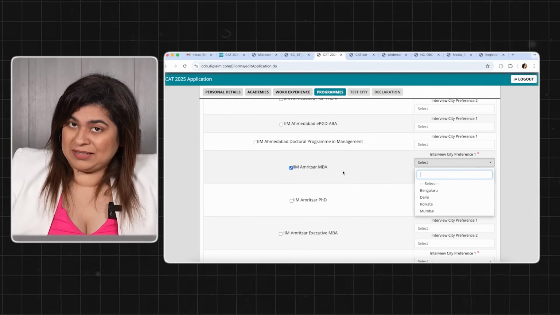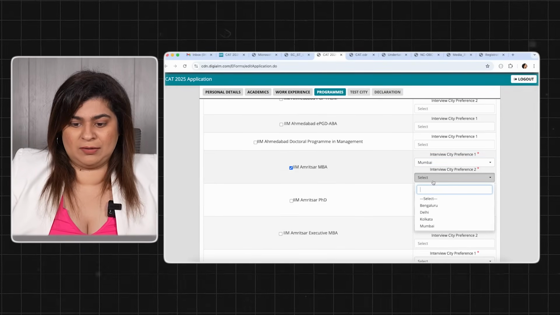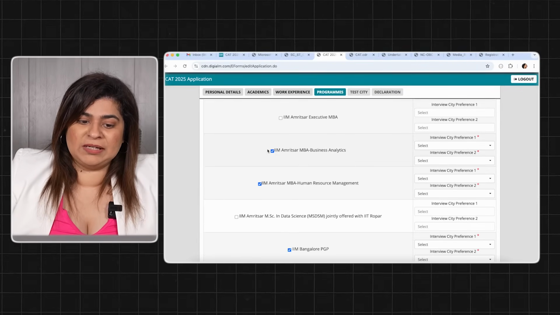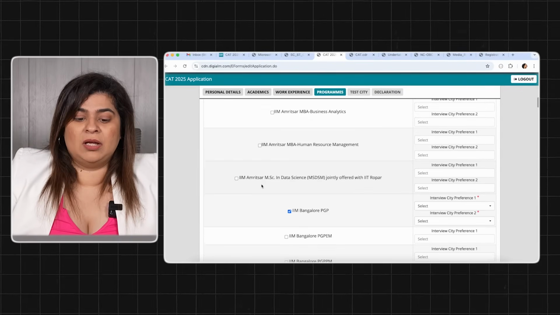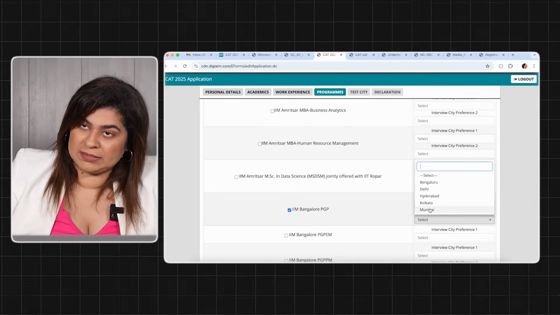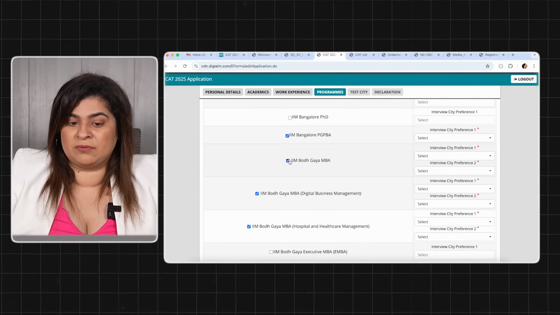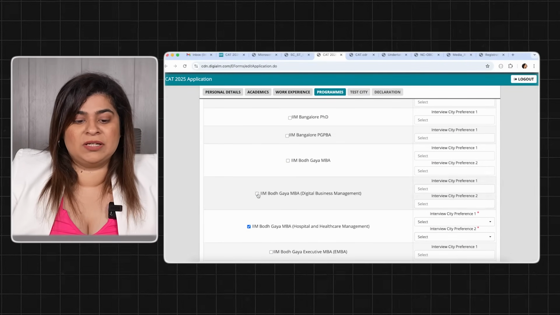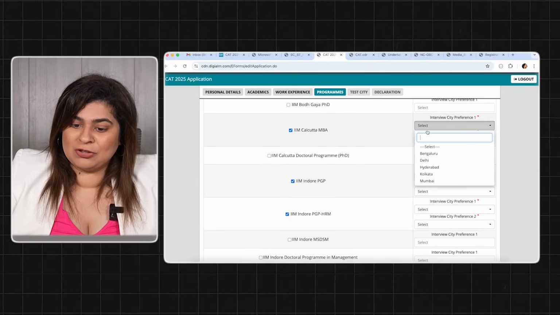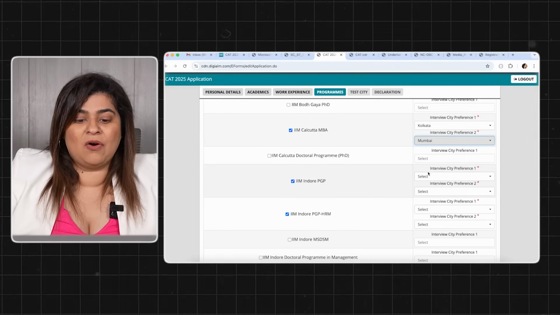Okay, now in case of Amritsar, there are only 4 city options available, so you choose which is available. So make sure you genuinely open up properly for each and every program, read it thoroughly and choose your city preferences wisely. If the city in which your campus is located is available, I would suggest please choose that as the first priority, so that you get the opportunity to visit the campus and give your interviews on campus.